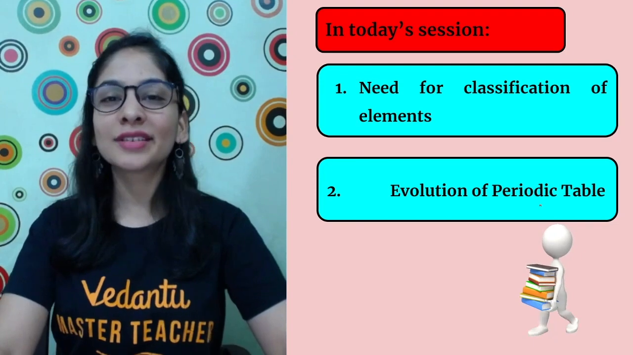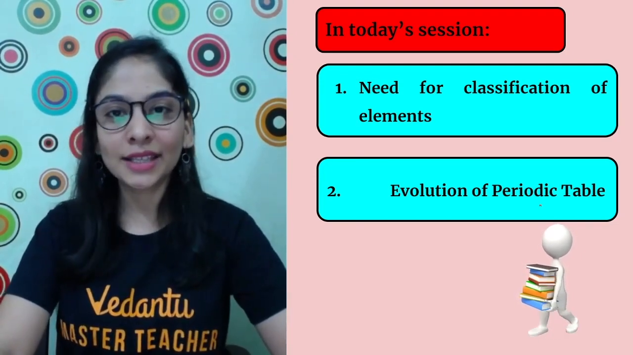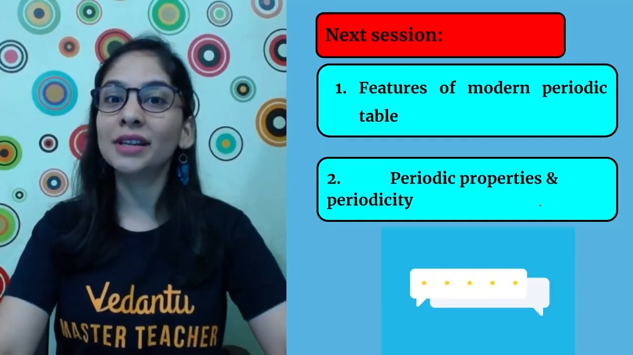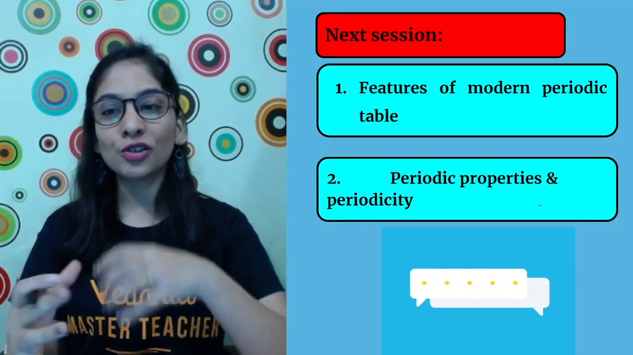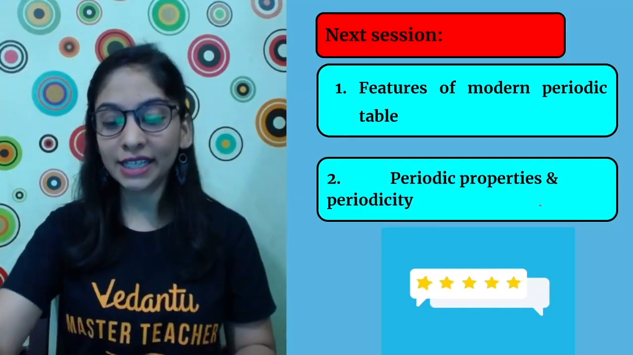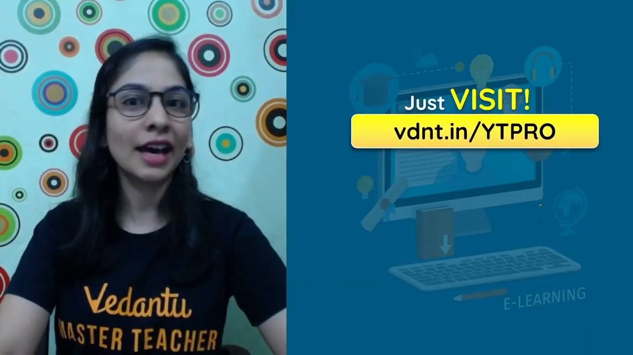I hope this session is super clear in your mind, that why do we need to classify the elements and how the periodic table has evolved with time. In the next class, we'll talk about all the features of the modern periodic table, along with how the properties change in a period and a group.